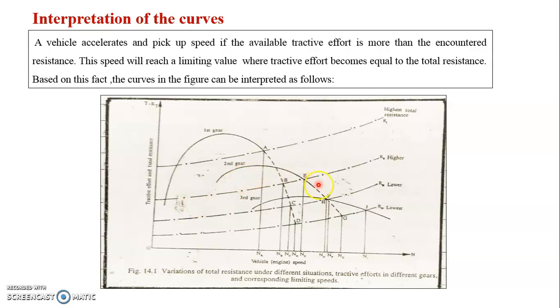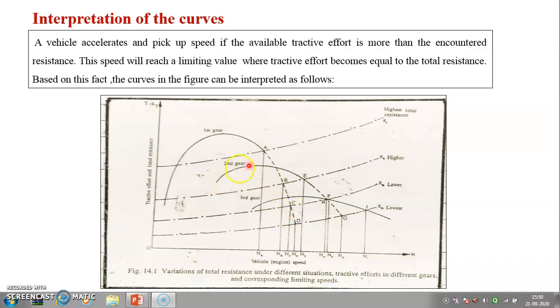In second gear, the tractive effort curve intersects the resistances R2, R3, R4 at points E, F, G. So the limiting speeds NE, NF and NG are the limiting speeds.